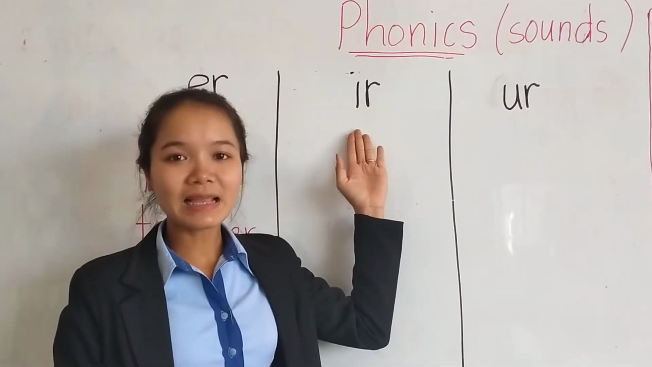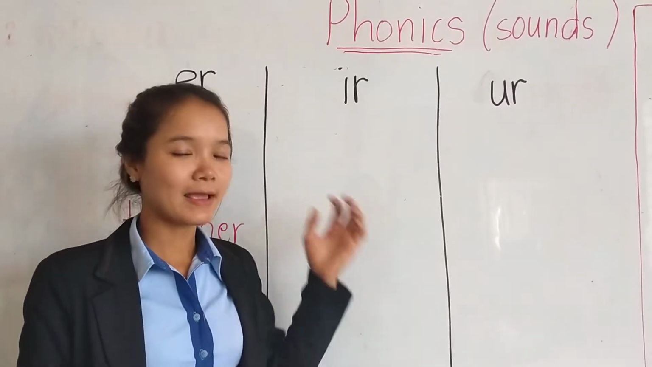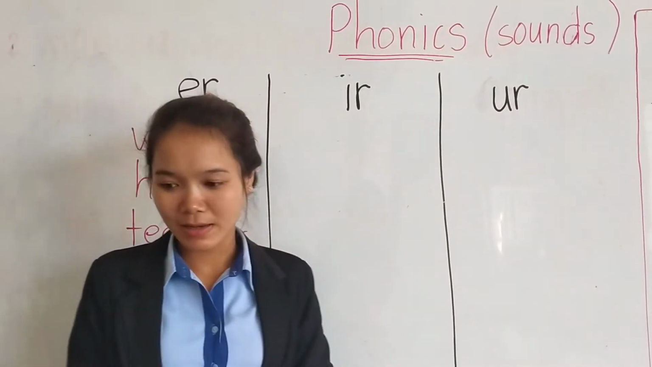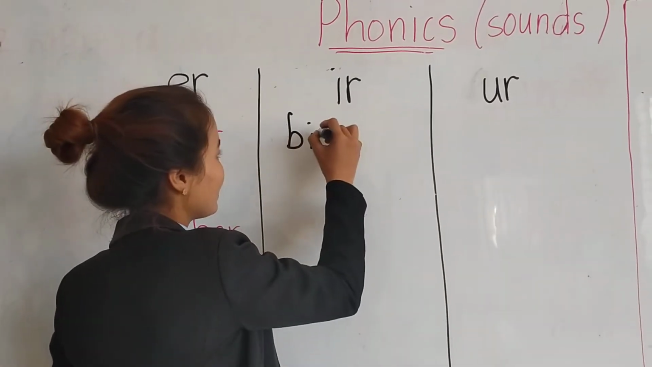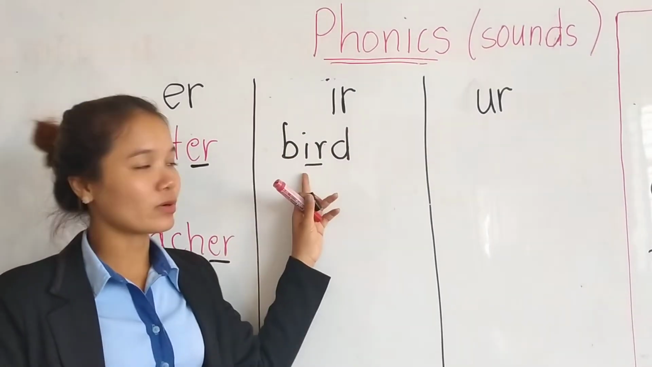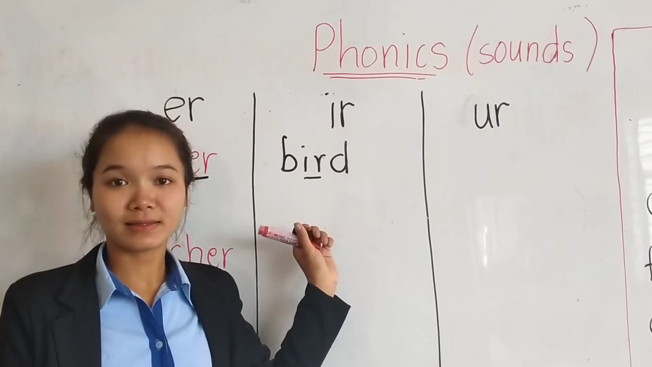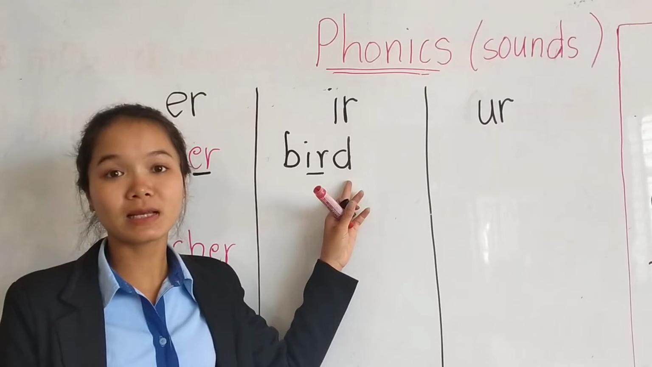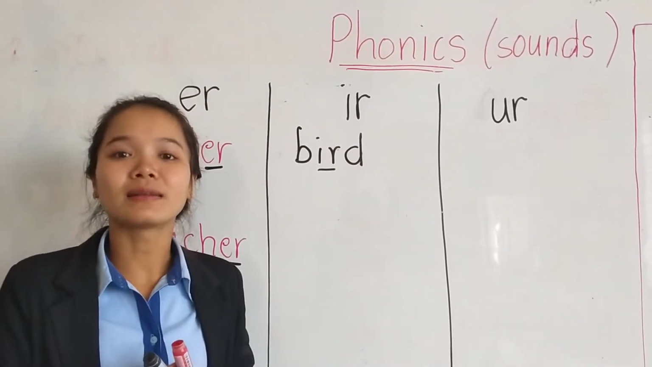Okay, now go to IR. How do we read IR in the words? How do we read IR in a sound? Everyone, can you give me an example? Okay, I hope you can. But let's see. Okay, this word we read what? If this one is the sound, bird, bird. You see bird. That's why this sound is the sound in bird. Alright?